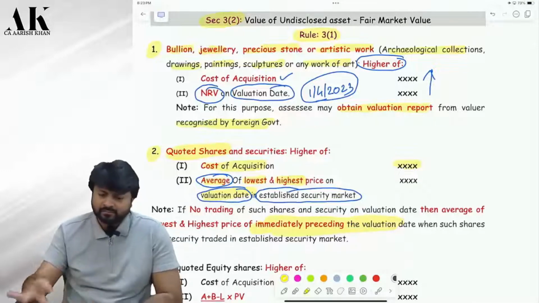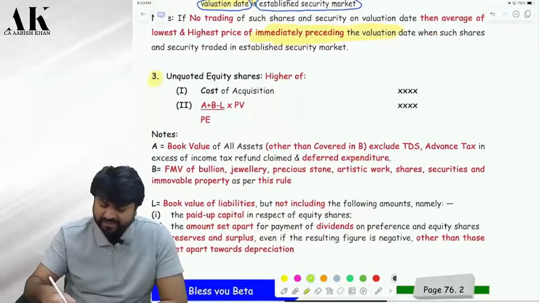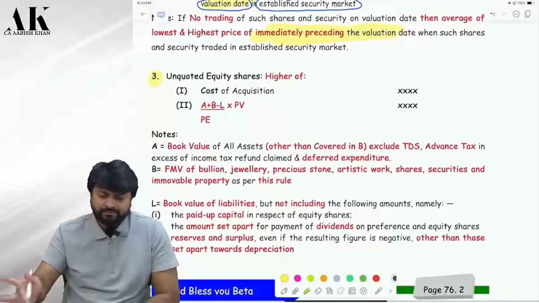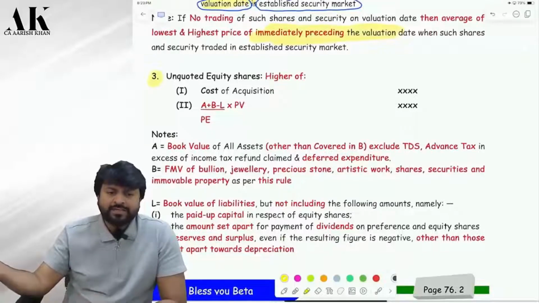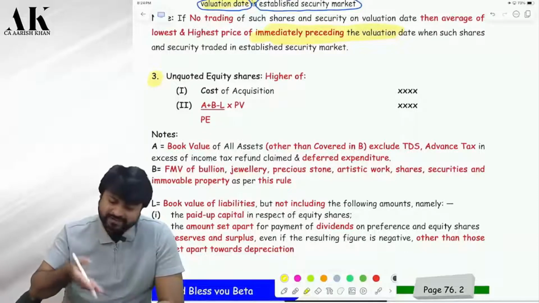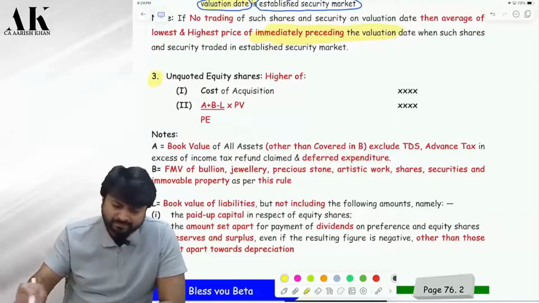Okay. Now third, this is a very dangerous point, but this is something which we have done earlier exactly. You will come to know where we have done. Just 2-3 days back in exit tax. Do you remember in exit tax we have done the valuation of unquoted shares? There we have done the unquoted shares valuation. So same calculation is over here. It is exactly copy paste. I'll just make you read.